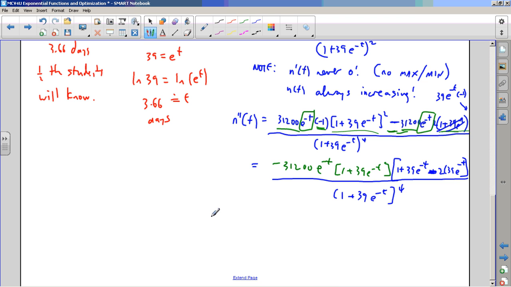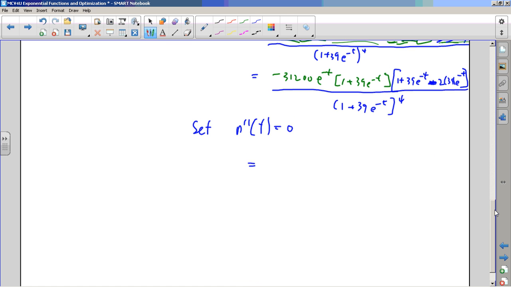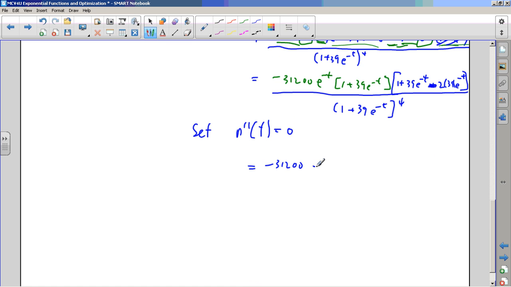So where is this a maximum? It's where this equals 0, right? So set it equal to 0. Well, I'm not going to get a solution from there. I might get a solution from here. I'm going to tidy this part up a little bit. Still no solutions from that. There I get a solution, right? We actually solved this earlier. And this part in here is 1 plus 39e to the exponent negative t and minus 2 of them. So that's 1 minus 39e to the exponent minus t.